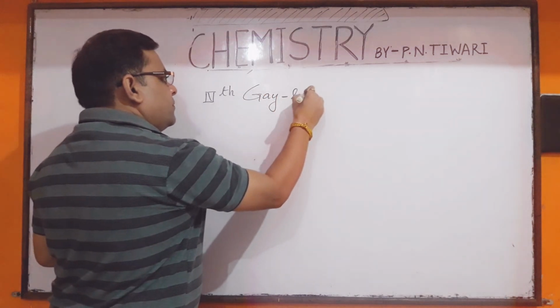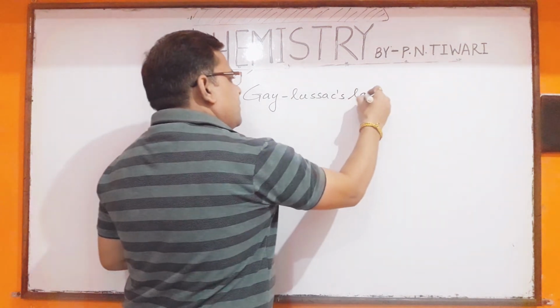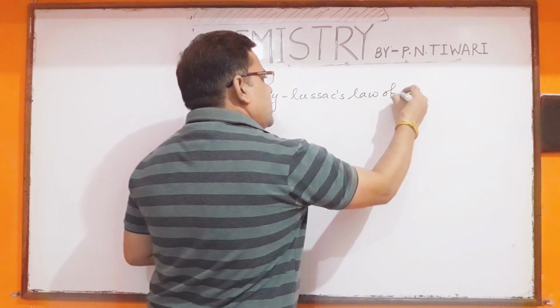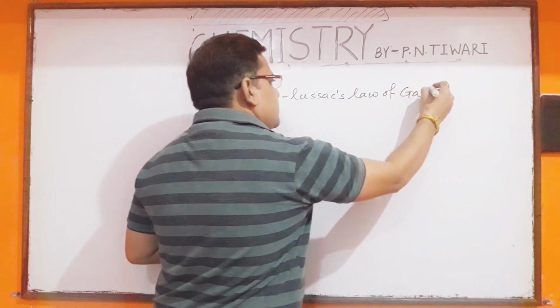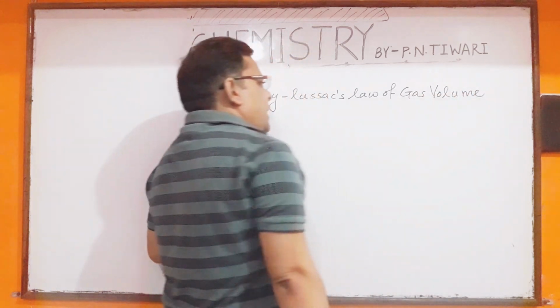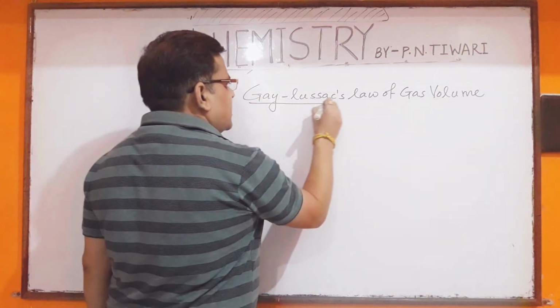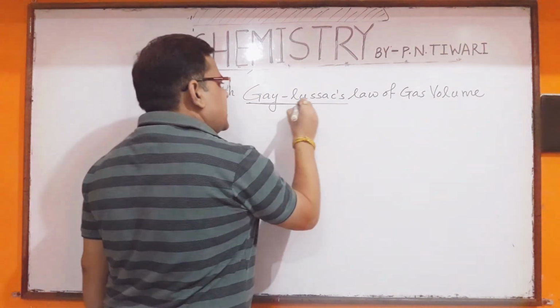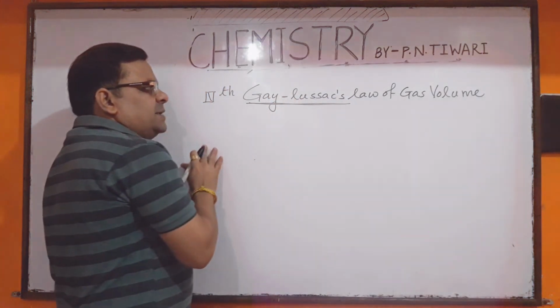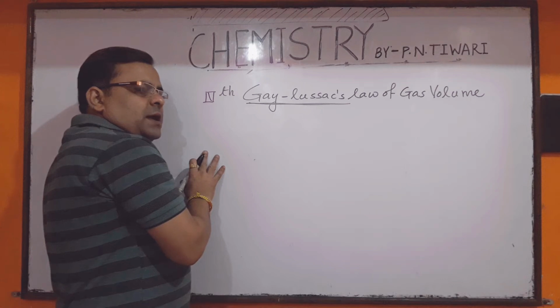The fourth law of chemical combination is Gay-Lussac's law of gas volume. And simply you can say that this law was first proposed by Gay-Lussac. So what is Gay-Lussac's law of gas volume?